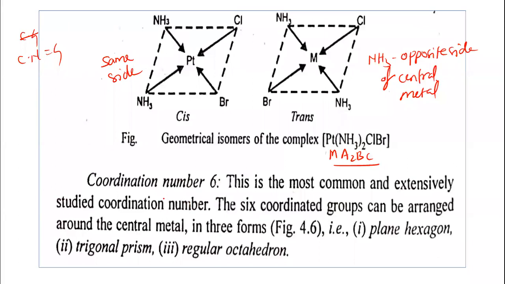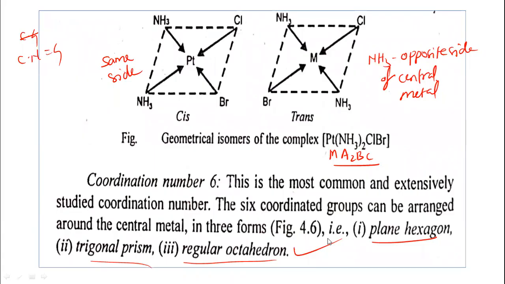Then coordination number 6 now, it is very important. This is the most common and extensively studied coordination number. The 6 coordinated groups can be arranged around the central metal in 3 forms: plane hexagon, trigonal prism, and regular octahedron. Particularly we consider the regular octahedron.